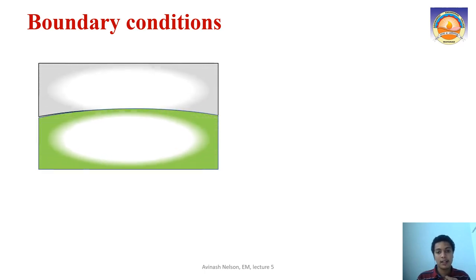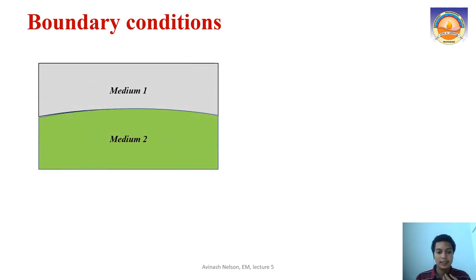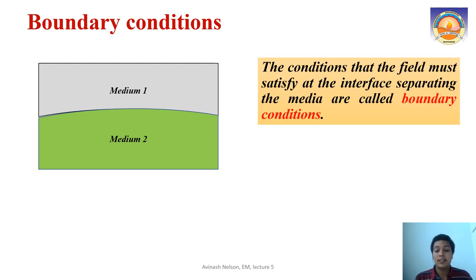So what is a boundary condition? We have already discussed that in the last class. When you have two mediums, what is the condition that the field will satisfy at the interface separating the two media? That is what is meant by boundary conditions. When you have only one medium, it is quite clear what the electric or magnetic field will be at one place. There is no doubt. But when you have two media, the magnetic field at one place will affect the magnetic field in the other material.